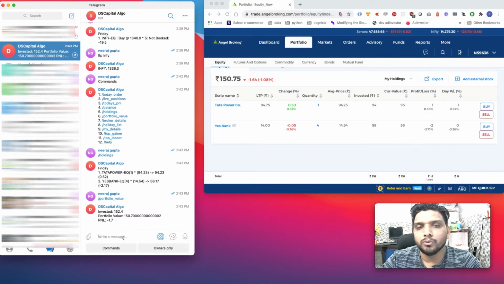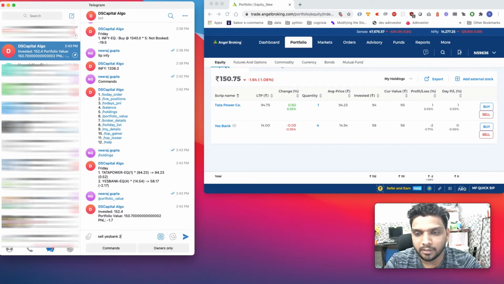So suppose I want to sell out this holding. How can I do that? Either I can go to Angel Broking and place a sell order at a market price or a limit price, or simply I can say sell Yes Bank. I am holding 4 quantities. Suppose I want to sell 2 at market price, I will just say sell Yes Bank 2, and if I want to put some limit price, I can say sell Yes Bank at 14.25, something, whatever.